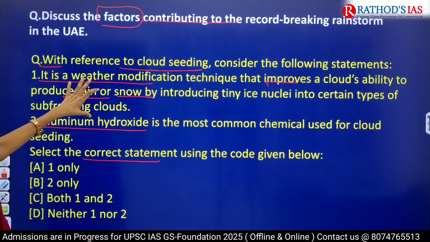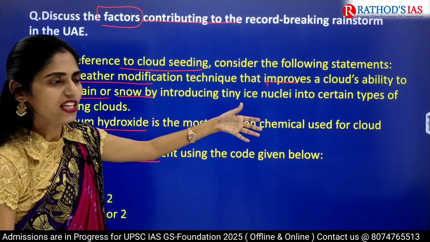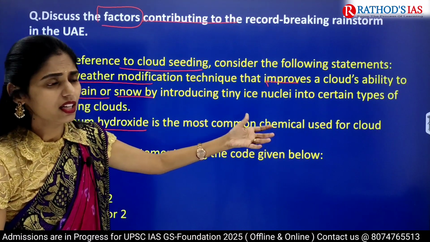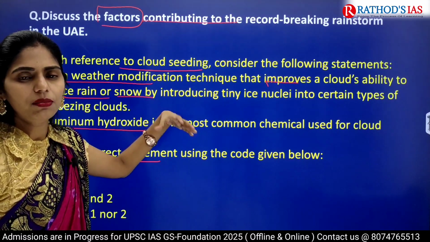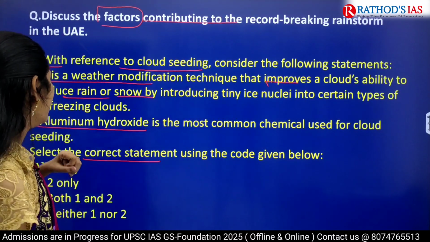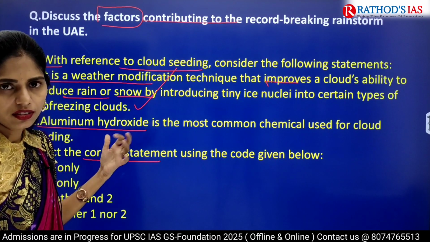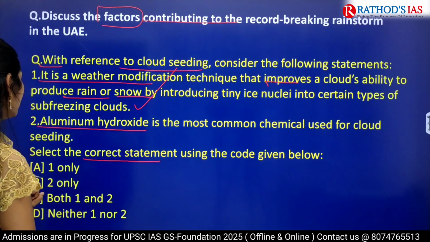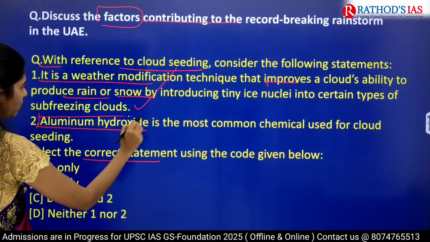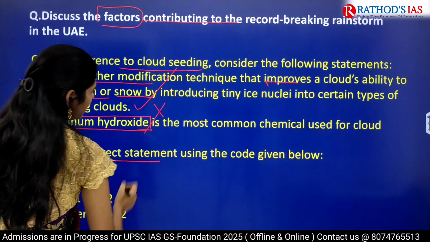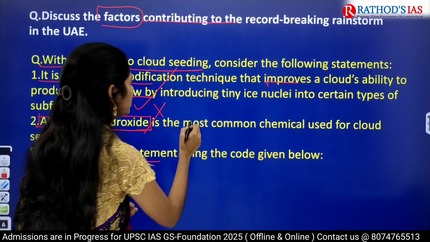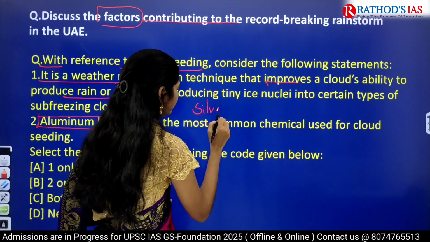So if you see this first statement, we are introducing ice nuclei, that is condensing nuclei, into the clouds, and that will improve the cloud's ability and cause rainfall. So this first statement is absolutely right, as we discussed. And the second statement is talking about aluminium hydroxide. So instead of aluminium hydroxide, we will be using silver iodide.